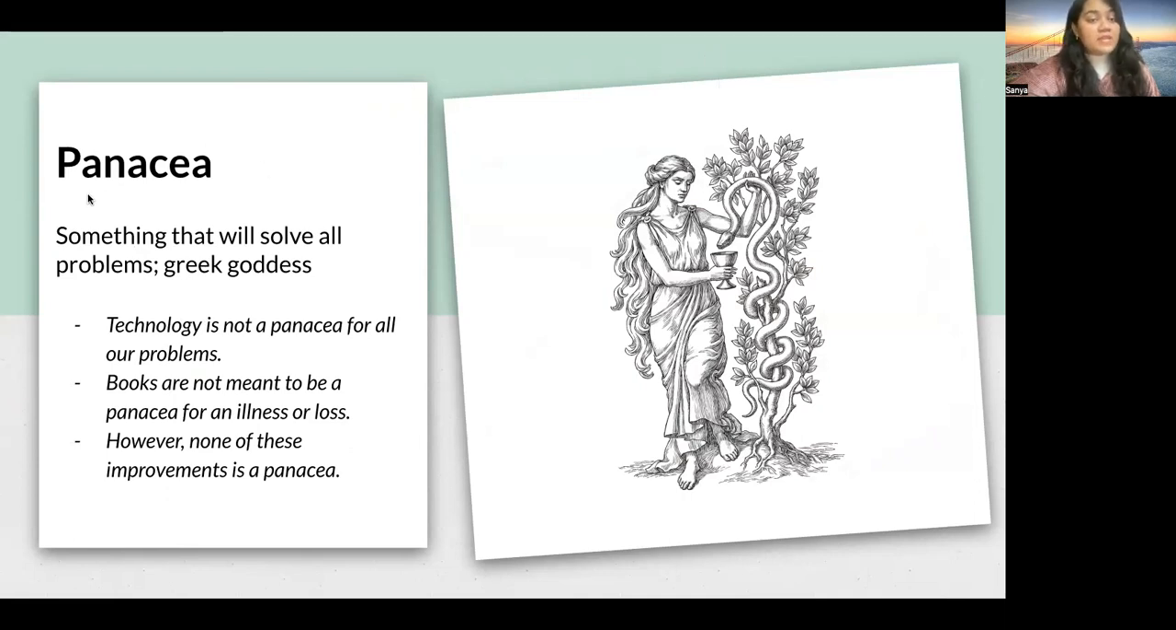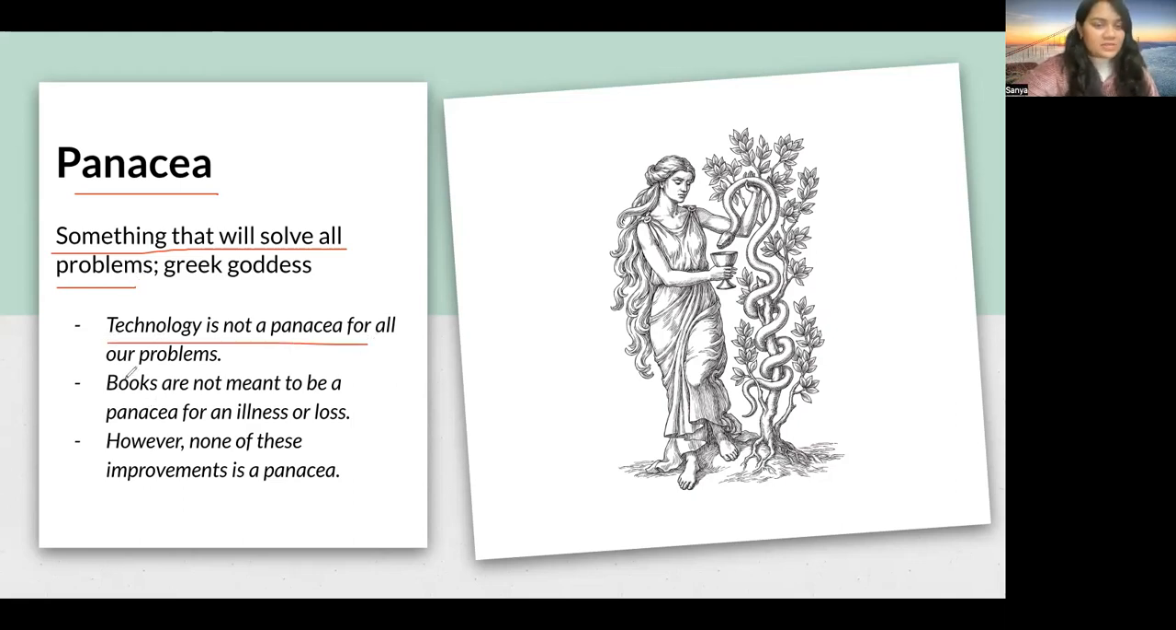Panacea. Now, panacea means something that will solve all problems, right? It's also the name of a Greek goddess, right? So we say that I have a panacea for something. That means I have the solution for all problems. So it's a mystical term that was used in Greek mythology and other mythological books, right? So we can use it in our day to day life as well.